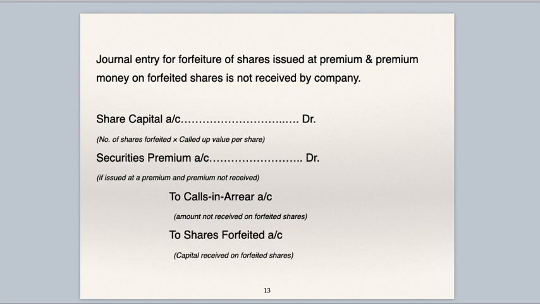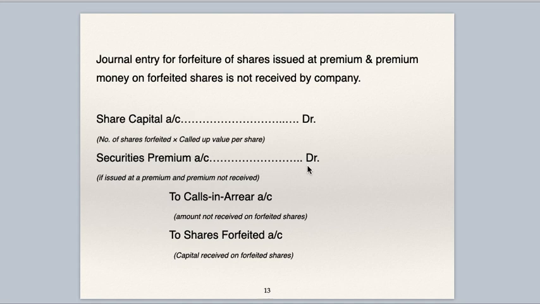Next is journal entry for forfeiture of shares issued at premium and premium money on forfeited shares is not received. If the company has not received securities premium money on forfeited shares, then in the forfeiture entry securities premium account is to be debited. See the journal entry. Share capital account debit, number of shares forfeited multiplied by called up value per share.